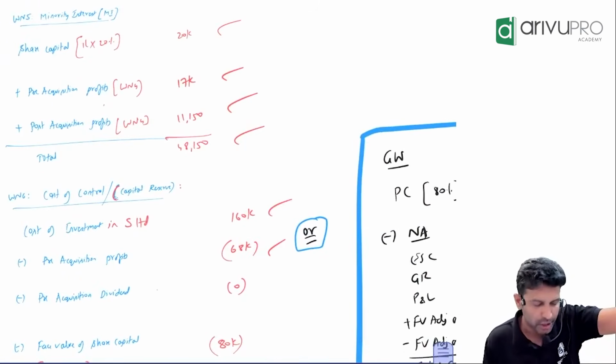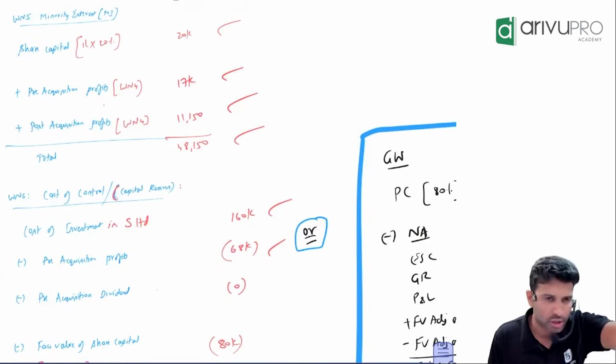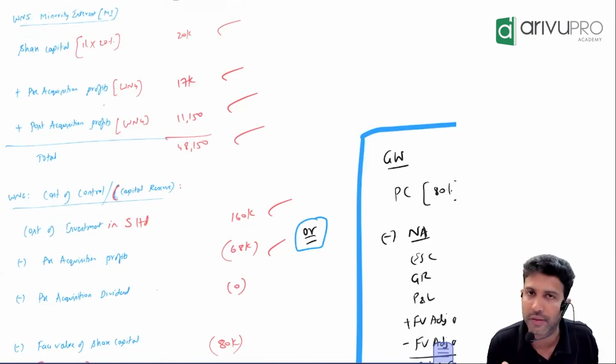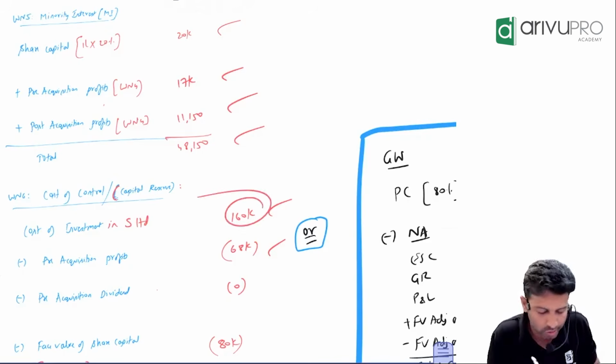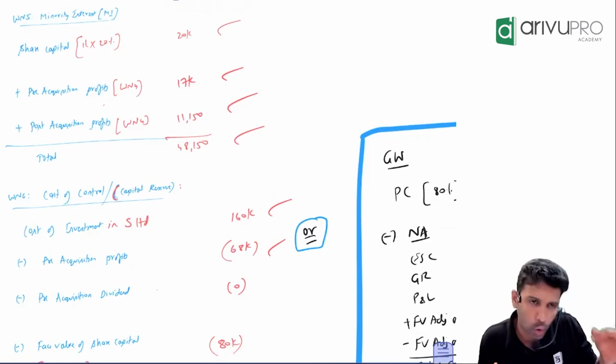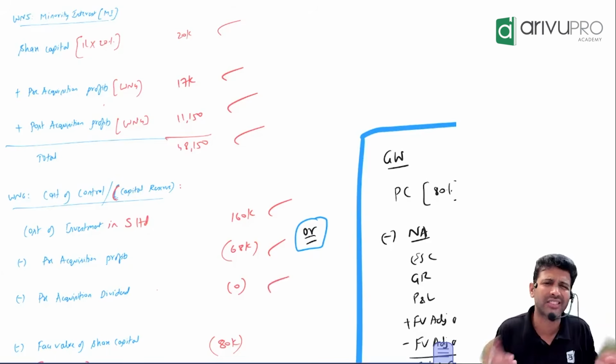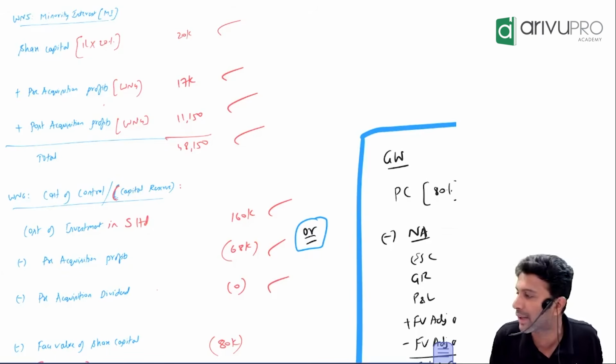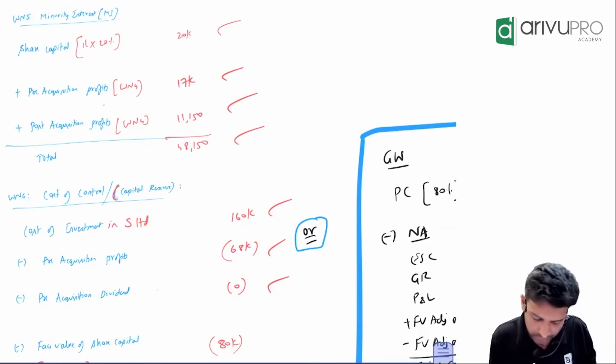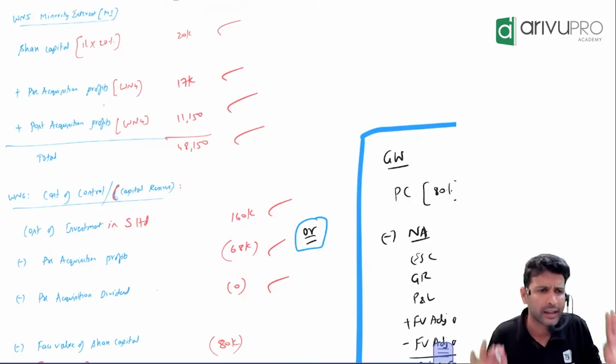Logically, holding company should get this or they should not. They should not. But are they getting it? Yes. Hence, we are netting off this from the cost of investment. In real terms, the cost is not 160. It is much lower. In this problem, pre-acquisition dividend is not there. As I've said, AS 13 says pre-acquisition dividend should be reduced from cost of investment. Hence, we do this. If it is there, bring it in here.